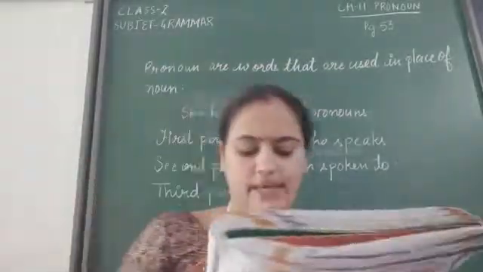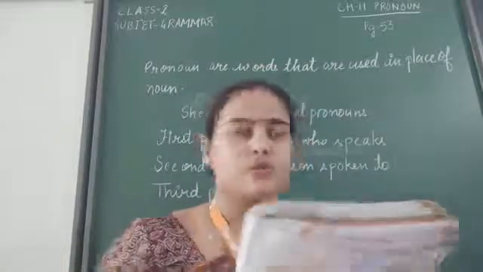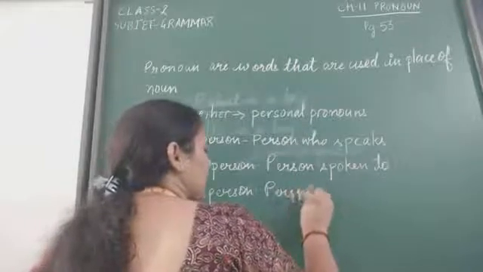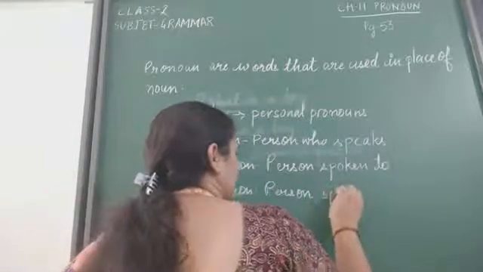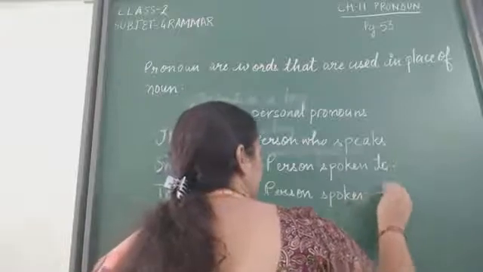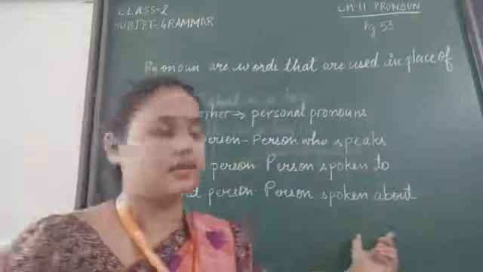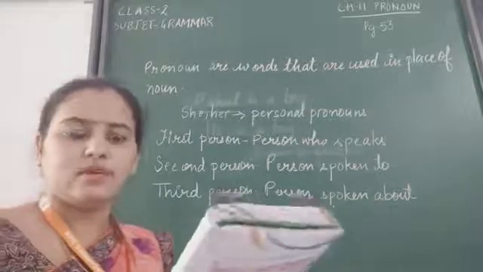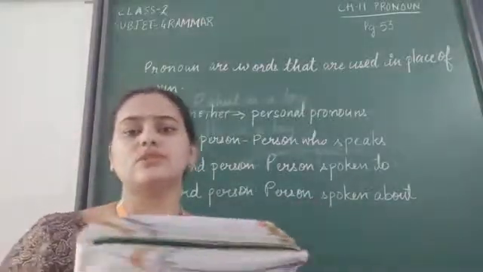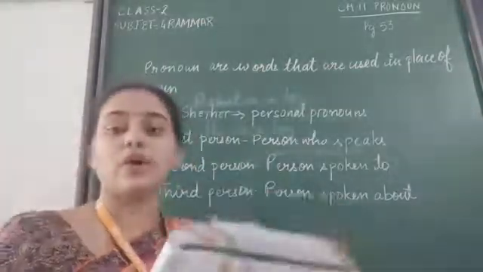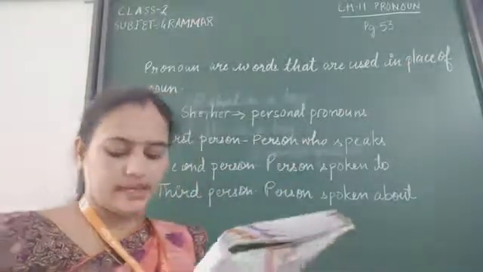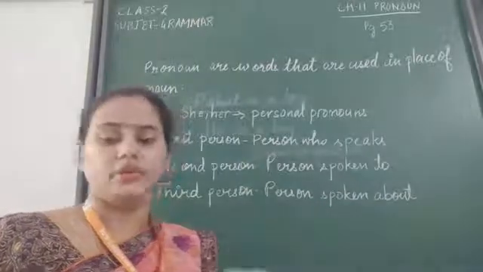All the pronouns that are used for the person spoken about. Here, the person who is spoken about, whom we are talking about. It can be he, she, it can be him, her. All these words are used for the third person when we are talking about any other person. Then it is the personal pronoun of third person.